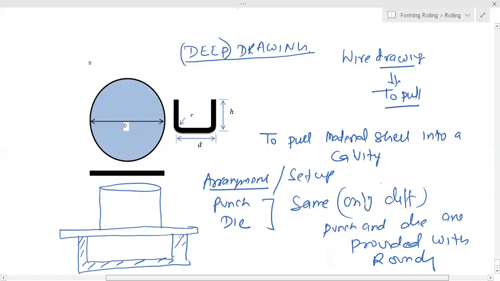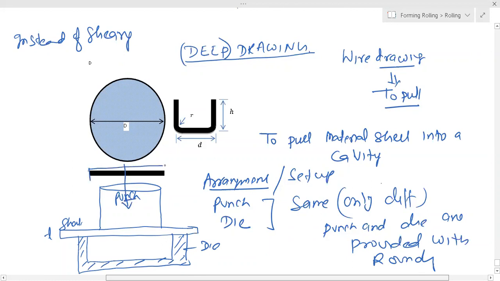This is your sheet of thickness T. Now, instead of cutting or shearing, when force is applied, we have to force this sheet into that cavity.